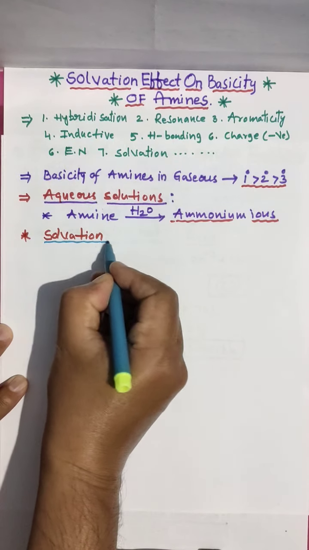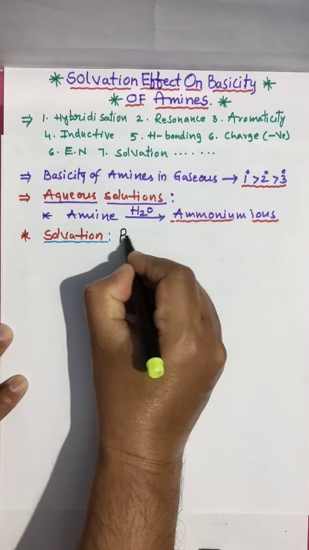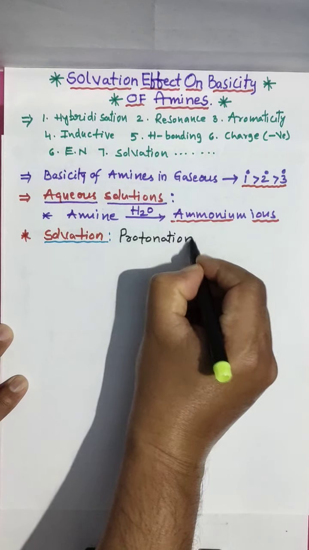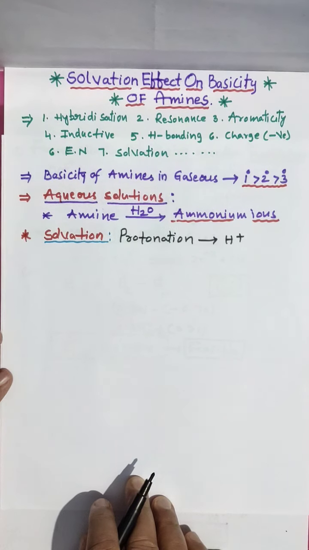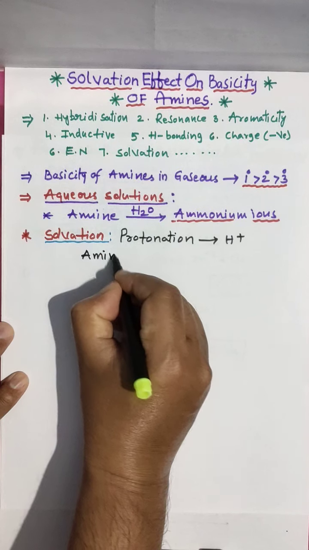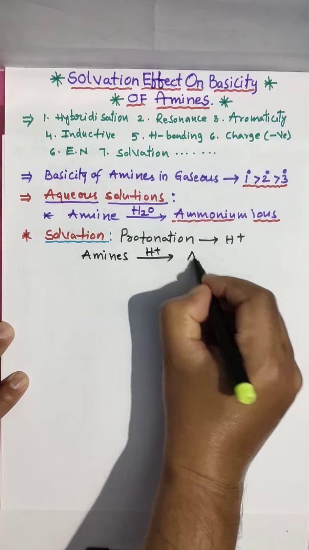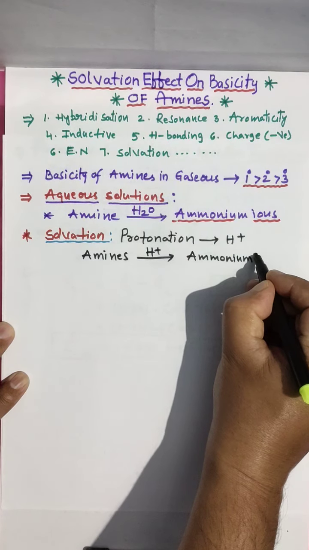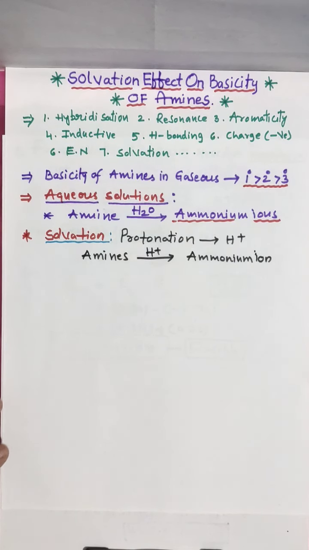What is meant by solvation? Solvation is nothing but protonation. Protonation means addition of H plus. Amines subjected to protonation give an ammonium ion. This I have already given here. So solvation is nothing but protonation, H plus addition.